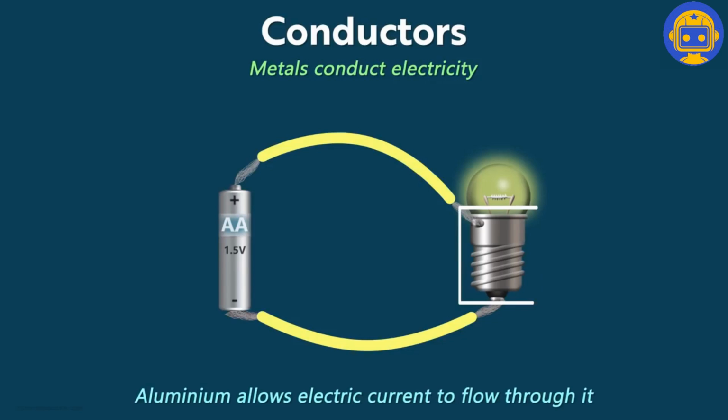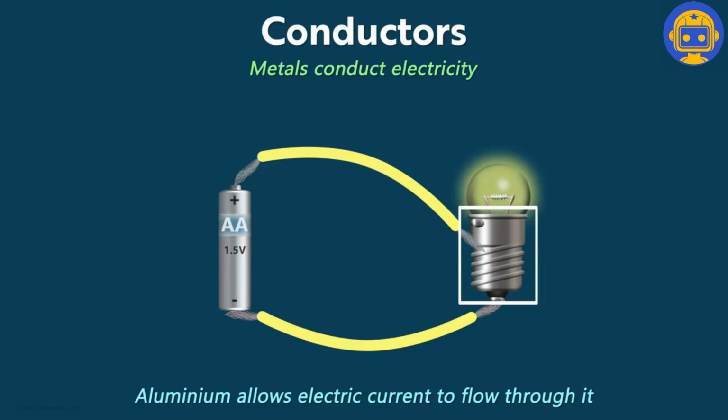In fact, this area of the bulb is itself made up of metal. Hence, if we connect the wire anywhere in this region, the bulb will still glow. It transfers the electricity to the terminal of the bulb and inside.